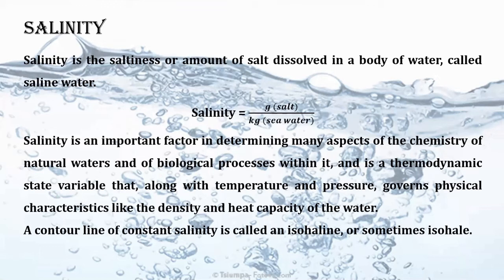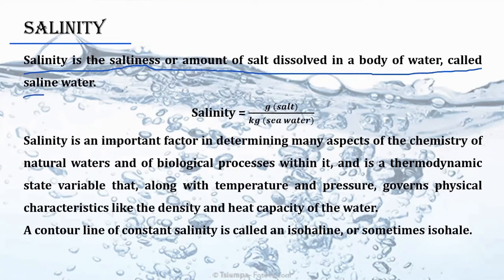Now what are we having? We are having salinity of water, right? Now what is the meaning of this word salinity? Salinity means how much salt is present. See, salinity is the saltiness or amount of salt dissolved in a water body, right? If we are saying saline water, as we know that fresh water is very less, saline water is maximum, about 3/4 part of the water that is present. Saline water is maximum. Okay.